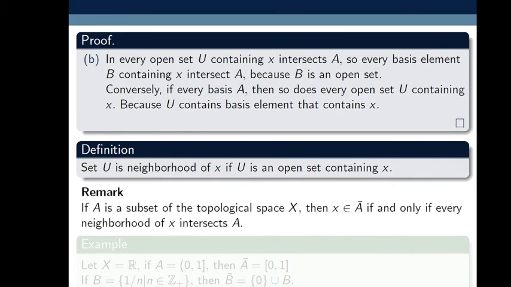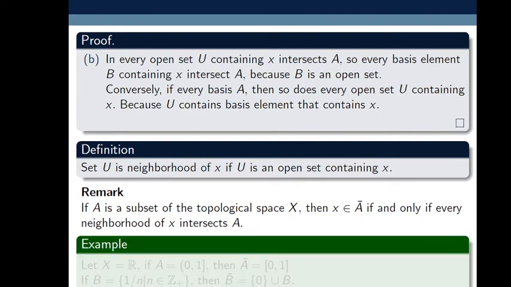Let's have some remark. If A is a subset of the topological space X, then X belongs to closure of A if and only if every neighborhood of X intersects A. That means a neighborhood of X intersects A, that is, their intersection is non-empty. It means their intersection contains at least one point.